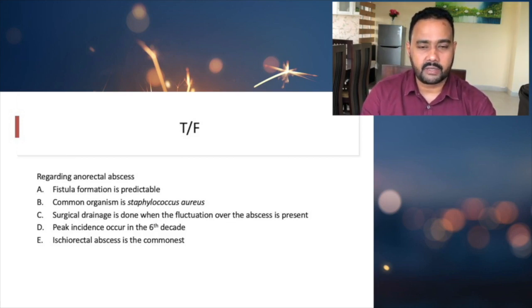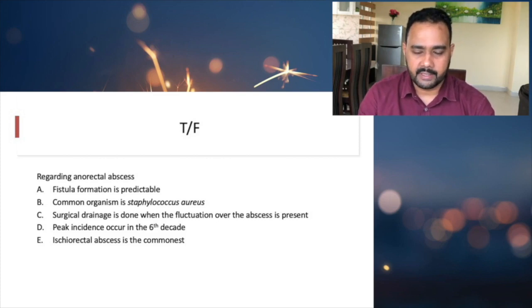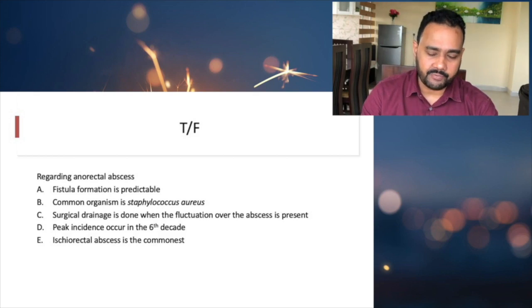The age period is also very important, as is which age groups get perianal or anorectal abscess. And the ischiorectal abscess is the commonest. We have to find out what the types of anorectal abscess are, and out of them, what is the commonest type. That is what we need to discuss.